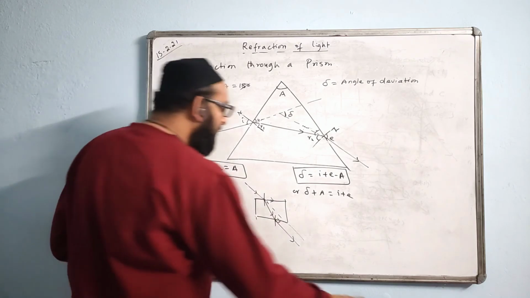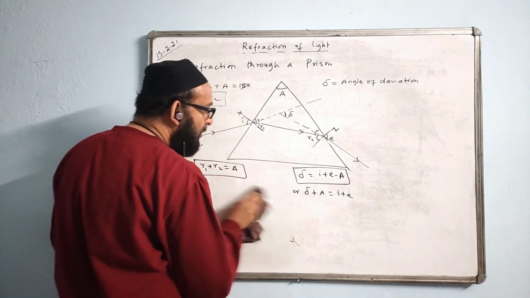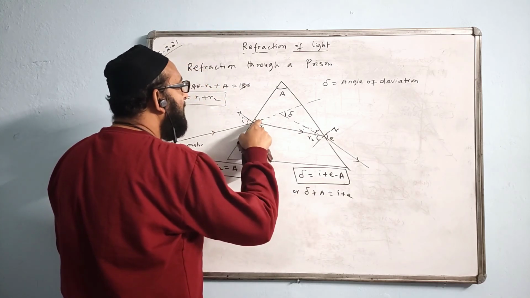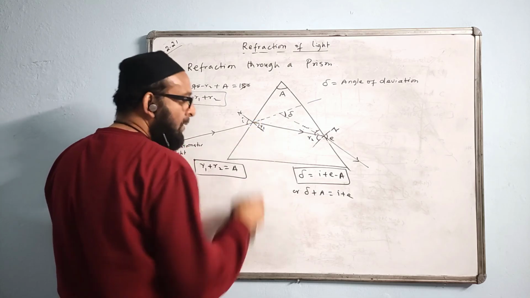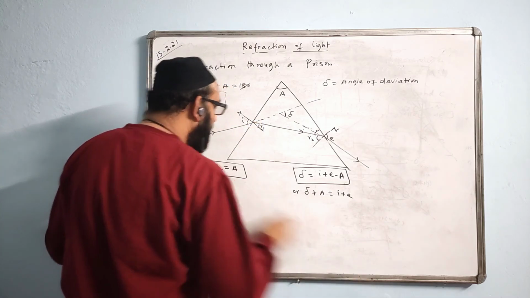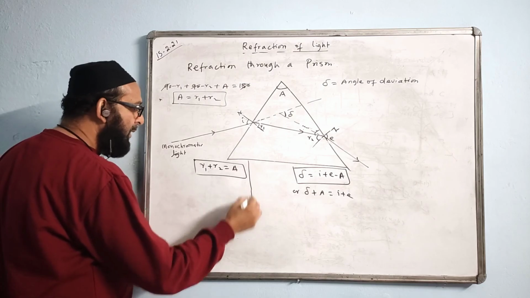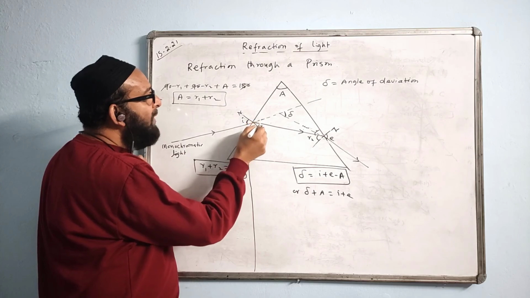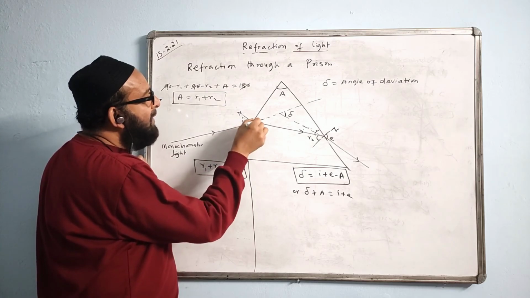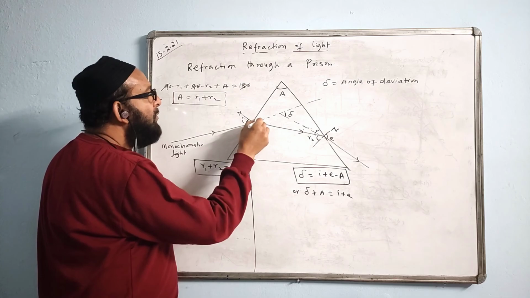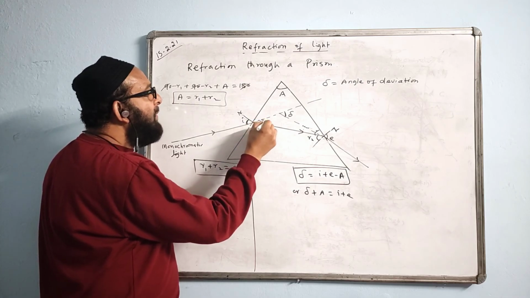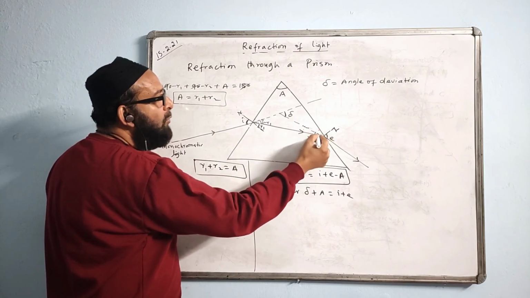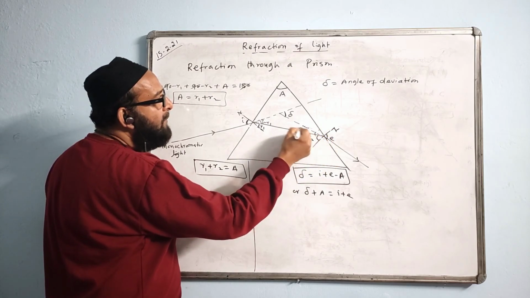If you want to learn the logic of why this happens, I will show you. Though it is not directly in the syllabus, I will show you so that you remember and have a logic. This is I. This whole angle will be vertically opposite. A part of it is R1, so the remaining part will become I minus R1. In the same way, this whole angle is also vertically opposite, and this will become E minus R2.